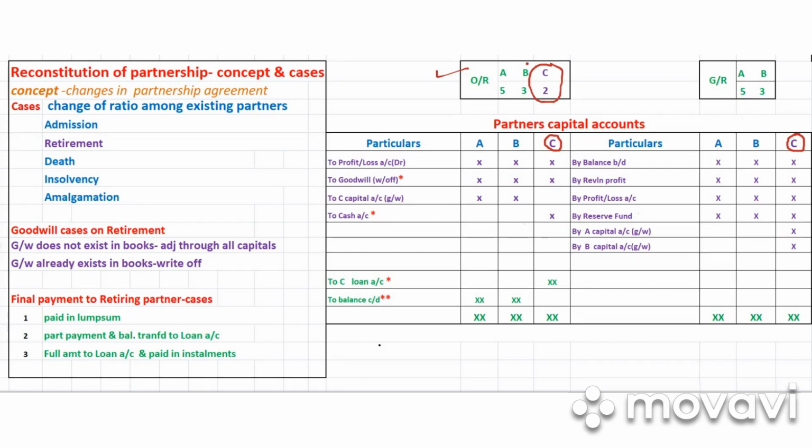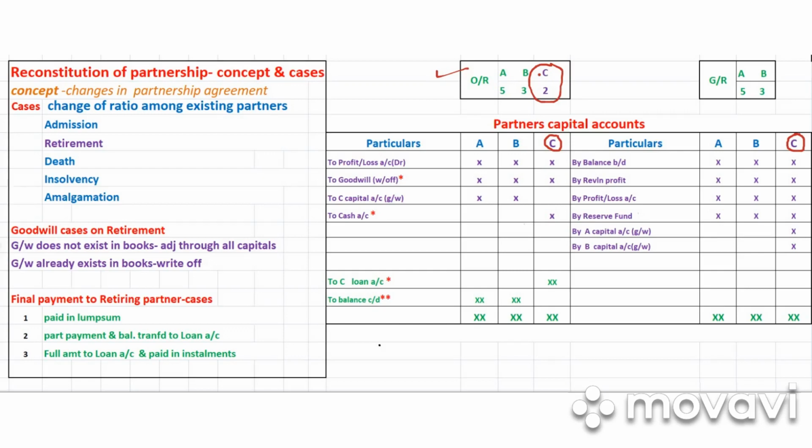So the remaining partners will gain, right? It's not necessary that all the remaining partners should gain. Sometimes the retiring partner's share may go to one partner or two partners, depending on the situation. Whoever is getting the retiring partner's share will gain, so they will be the gaining partners, right?